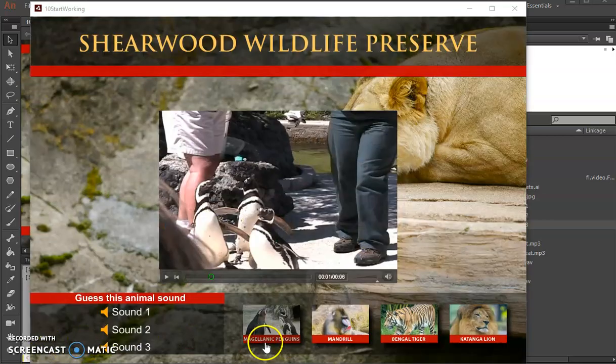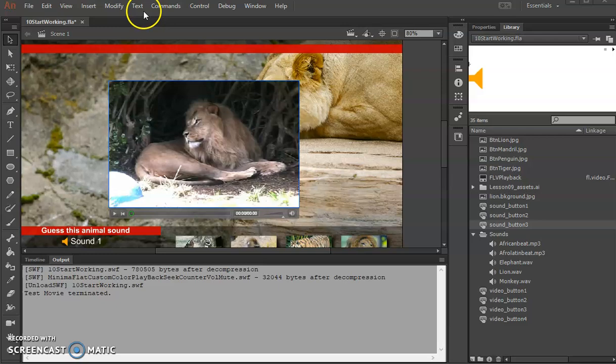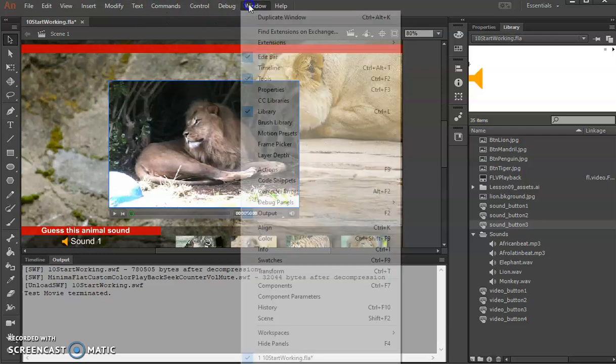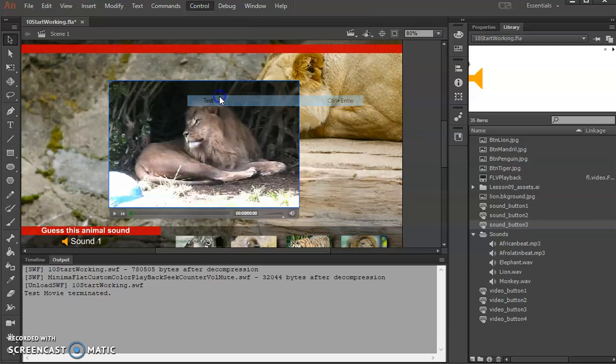Now we can see the results of kind of what we've been working with. So, mine's making all kinds of noise. Ha ha! I'm going to shut that here. Let's try this again. We're going to do control, and we're going to test, right?